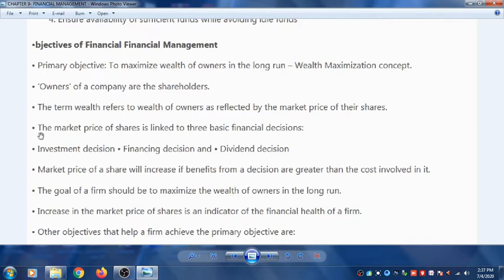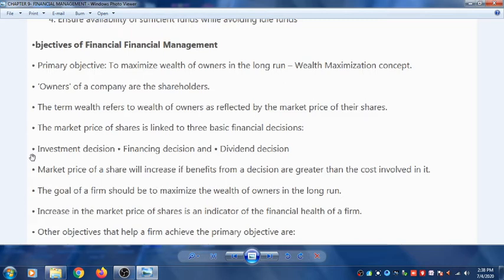Then the market price of the share is linked to three basic financial decisions. So to increase the market price of the share, three important decisions are required from the financial managers. The first is investment decision, second is financing decision, and third is dividend decision. Market price of the share will increase if benefits from a decision are greater than the cost involved in it.